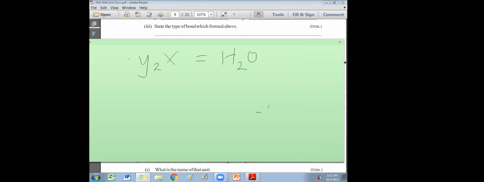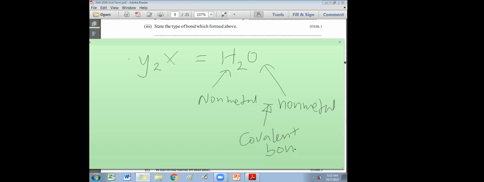So both are non-metals, hydrogen also non-metal, oxygen also non-metal. Between non-metals, mostly what type of bond is formed? Between non-metals, the bond formed is covalent bond, not ionic. Between non-metals, covalent bond is formed. That's how you get the answer easily.